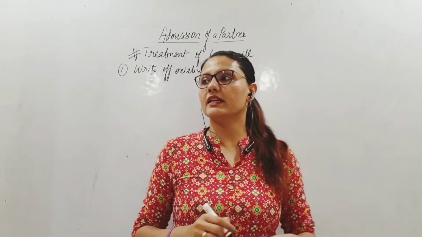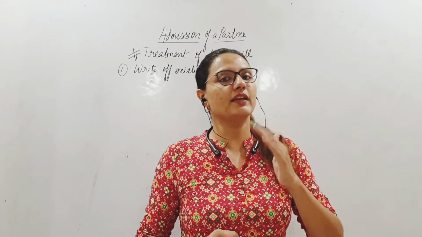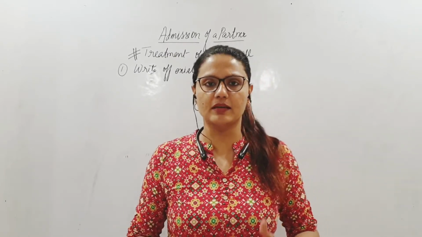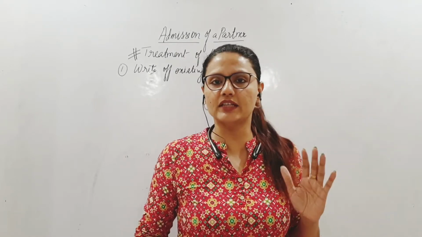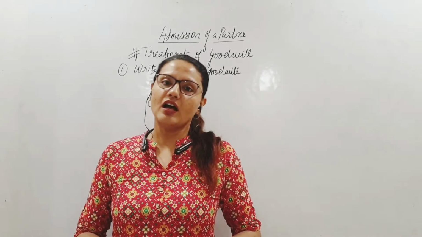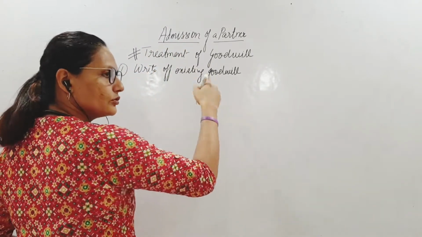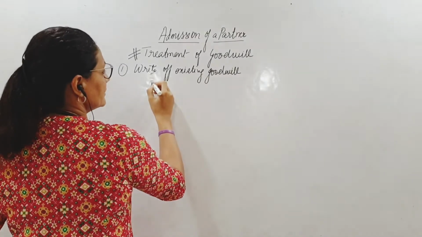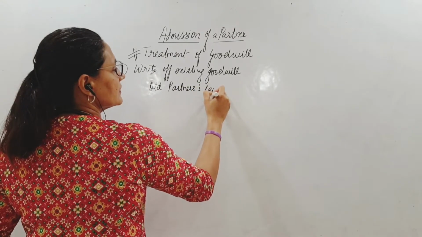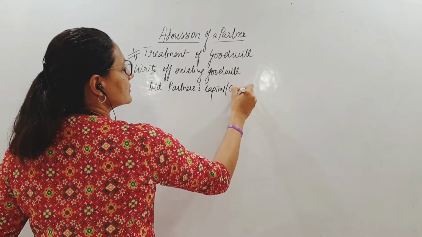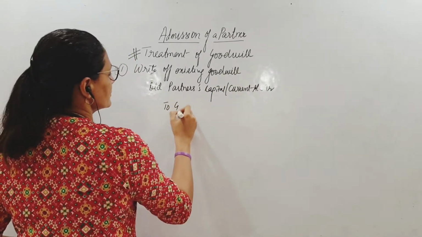Okay, existing goodwill meaning goodwill account appears in the books of the firm. Goodwill is an asset, so it is already showing a debit balance in the asset. You will be given information in the sum. Okay, goodwill on the date of admission appears in the books at such and such value. So that will be known to you. Okay. So how do we write off goodwill? Goodwill, there is a journal entry. This is already debit, so to close it I will credit it and I will debit the old partners' capital or current account, okay, to goodwill.